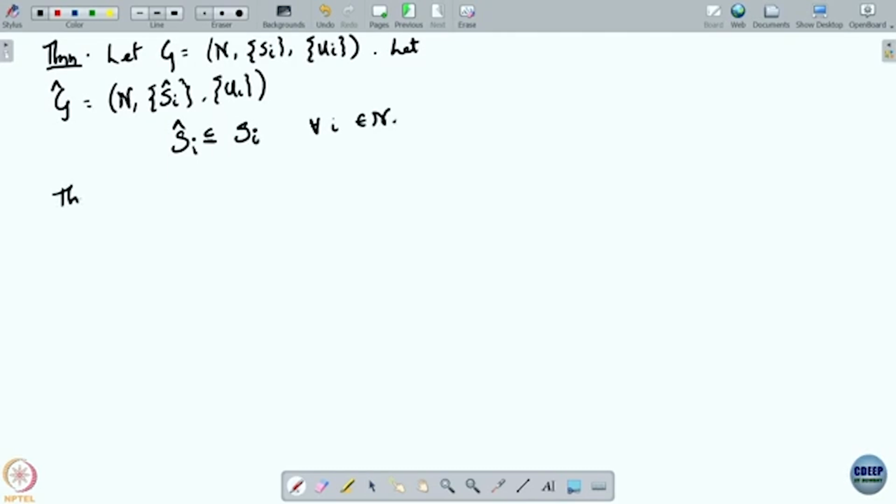Then, essentially G hat is a game formed from fewer strategies than the original one. Some strategies have been removed or eliminated.